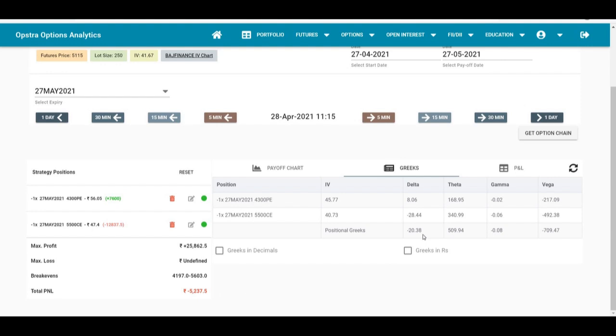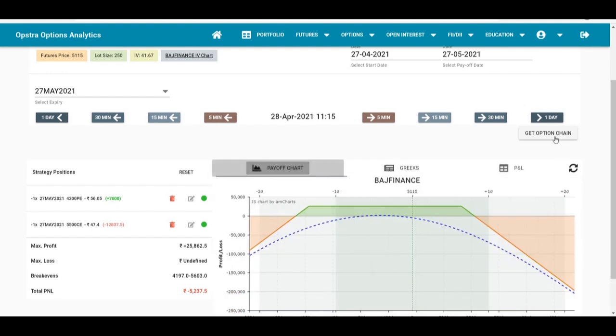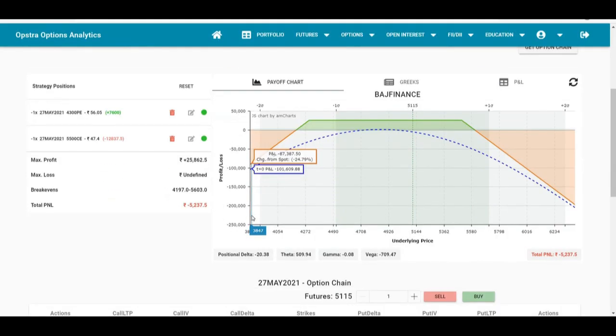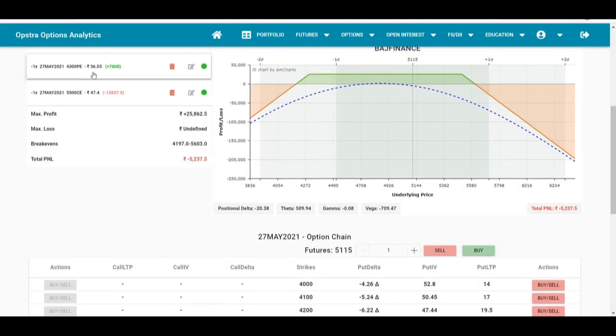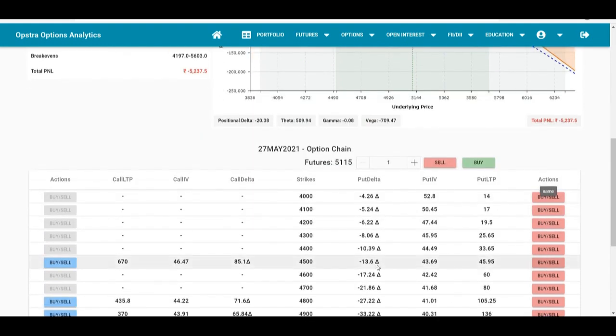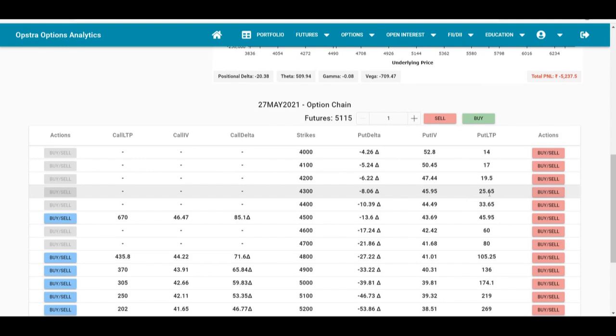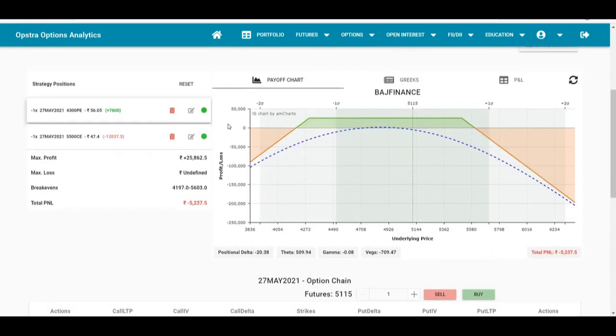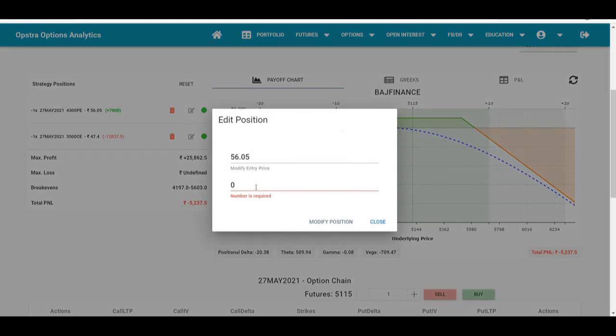Okay, so we are getting a loss of 5,000 and our positional delta has crossed 20. So we'll make an adjustment here. So this 4300 put which we have sold for 56 rupees, we are going to cover that. It is now trading at 26 rupees. So we'll buy it at 25.65.